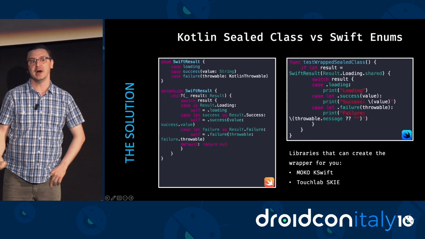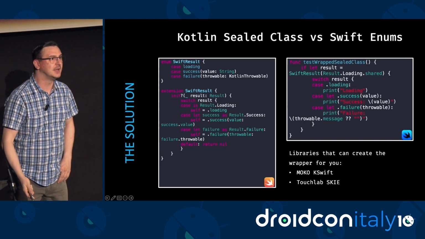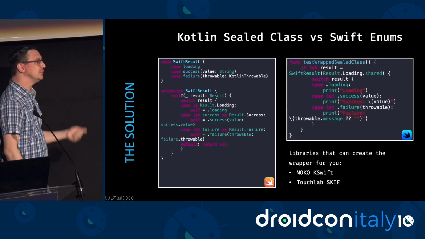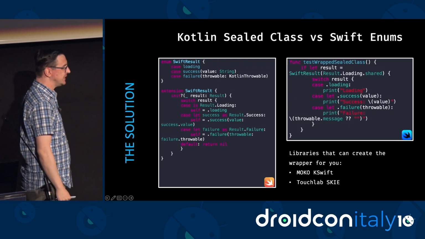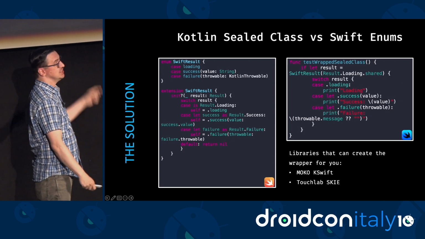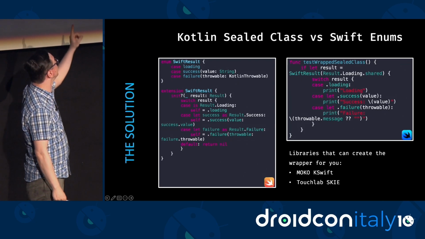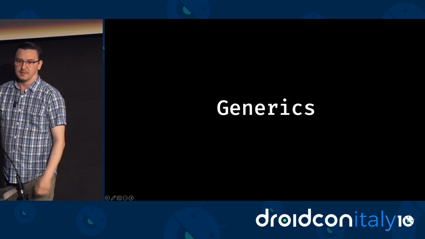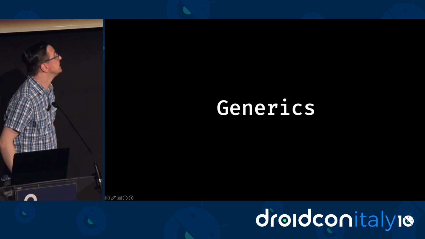But then you ask me, Andre, do I have to learn Swift? Will I have to write the Swift wrapper enum for every Kotlin enum that I have, for every sealed class that I have? No, there are already libraries that can deal with that for you and generate this wrapper enum for you. Namely MOKO KSwift and TouchLab SKIE. Now let's talk about generics.